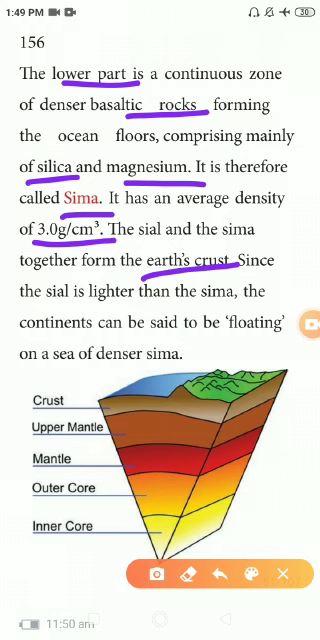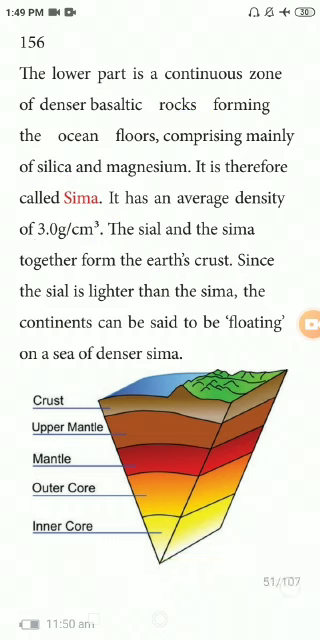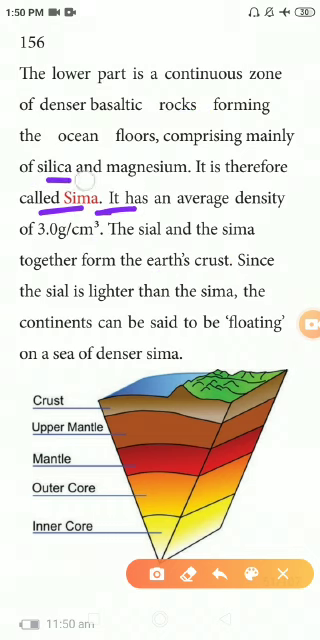Why is it known as the Sima layer? The oceanic crust is known as the Sima because it consists of silica plus magnesium. Silica and magnesium are present in that layer. The density is 3.0 gram per centimeter cube. And I already said the density of the Sial is lesser compared to the Sima layer. Compared to the Sima layer, the density of the Sial layer is very low.